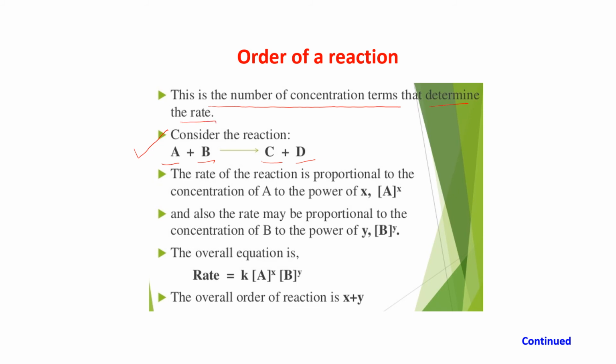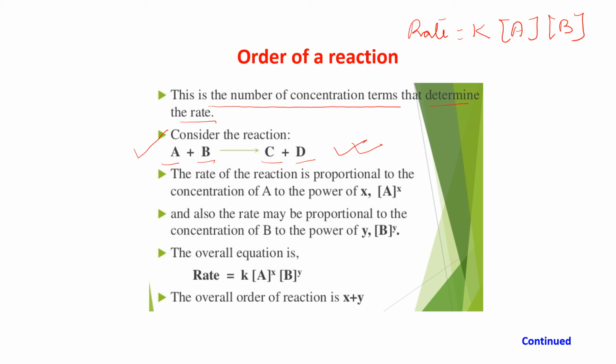Suppose I want to write the rate of this particular reaction. Rate is equal to K, concentration of A and concentration of B. This is the rate of the reaction. What is the order of a reaction?